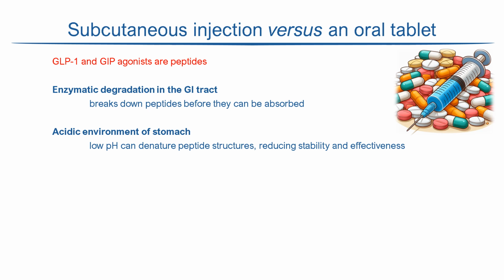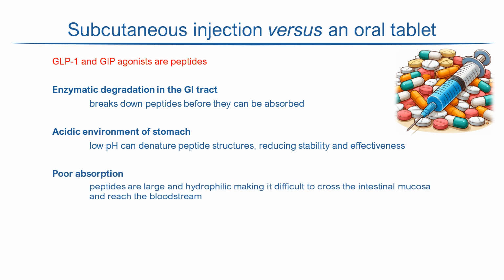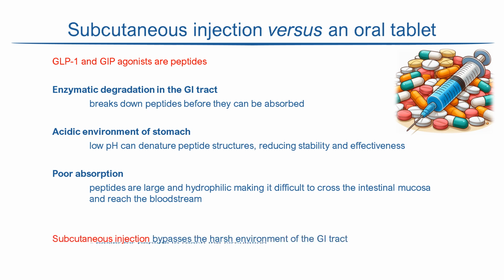Drugs must be absorbed across the mucosal wall of the intestines and into the bloodstream before they can be effective. The large size and hydrophilicity of peptides makes this very difficult. All of these problems can be bypassed when a drug is given by subcutaneous injection. The peptide can cross directly into local capillaries from the site of the injection, thereby reaching the bloodstream, which circulates it to its sites of action.